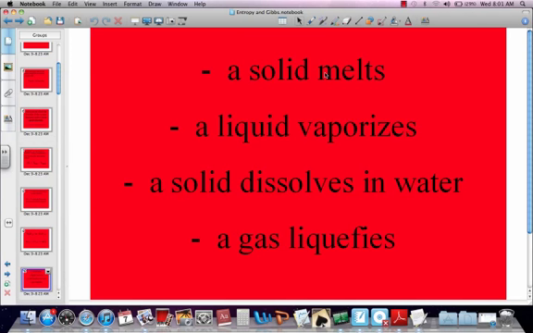So therefore, delta S is positive. A liquid vaporizes. That's becoming more disorderly, so that would be positive. A solid dissolves in water. That's becoming more disorderly, therefore positive. A gas liquefies. That's becoming more orderly, therefore delta S would be negative.